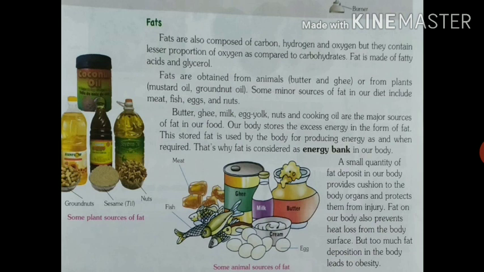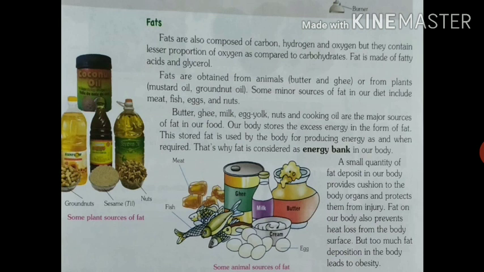Fats are obtained from animals, butter and ghee, or from plant, mustard oil, groundnut oil, etc. It means fat we will obtain from both sources, plant as well as animal. Some minor sources of fat in our diet include meat, fish, egg and nuts. So these also give us fat.